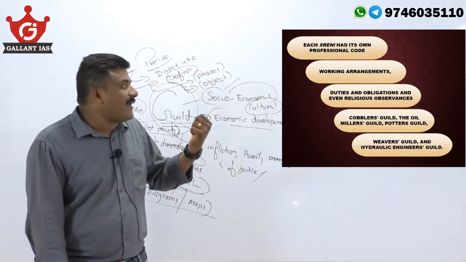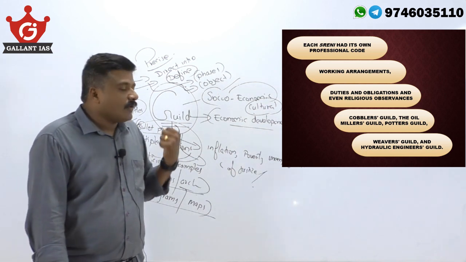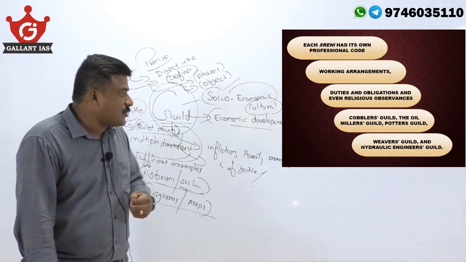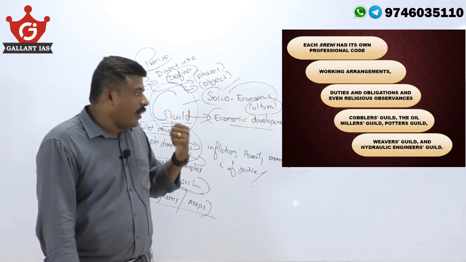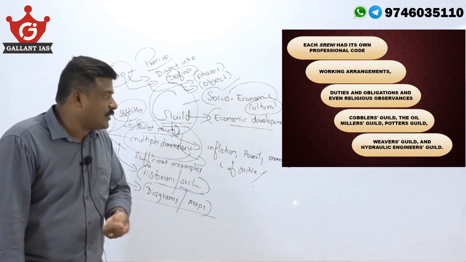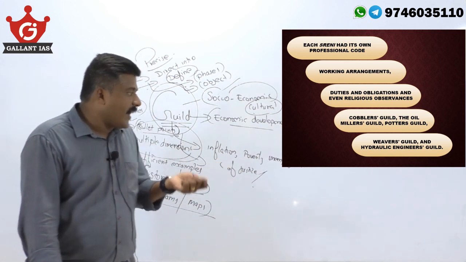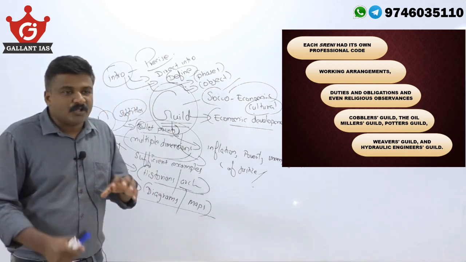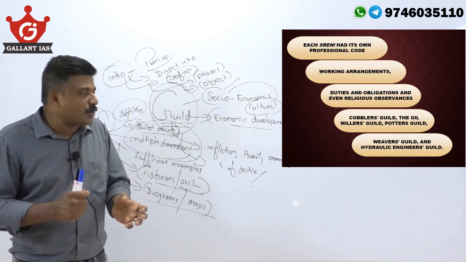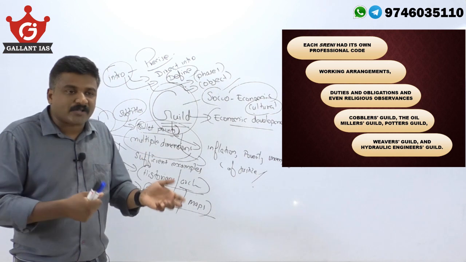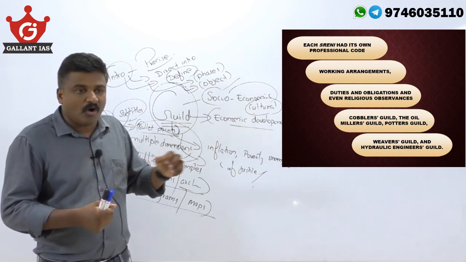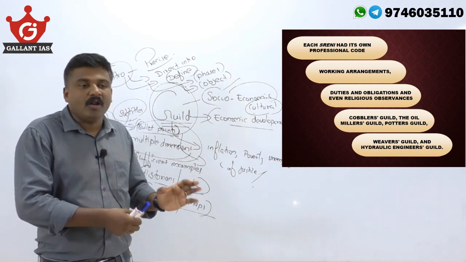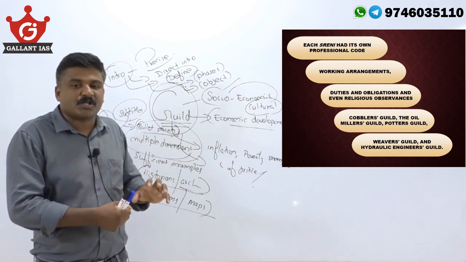Then each Shreni had its own professional code, working arrangements, duties and obligations and even religious observances. Cobbler's guild was there, oil miller's guild, potter's guild, weaver's guild, hydraulic engineer's guild. You should understand that a guild is a trade union, an association of different merchants, manufacturers, traders, craft workers or artists. They had their own protocol, and they set their own rules and regulations for their functioning.